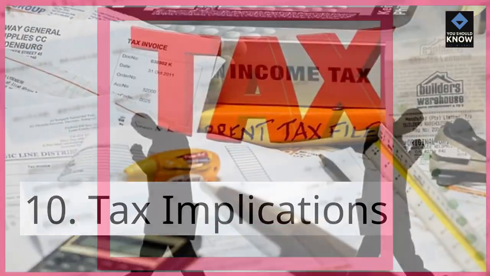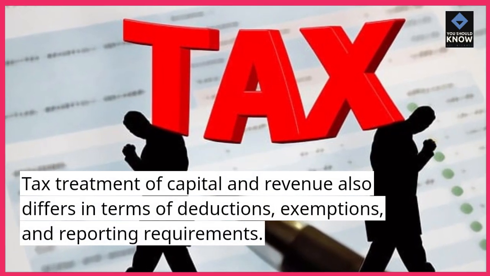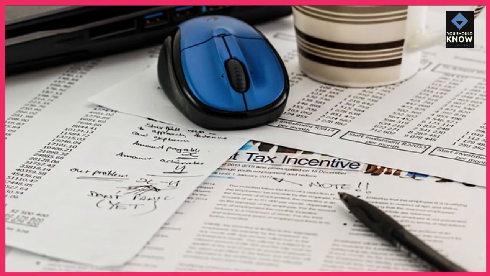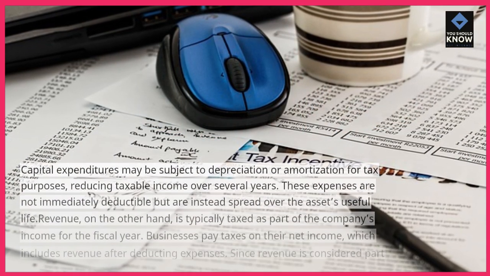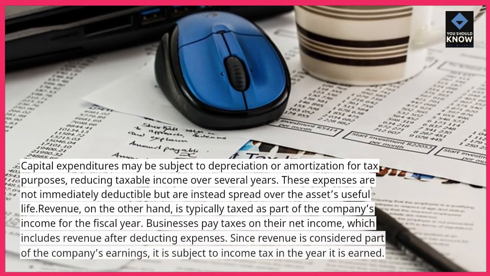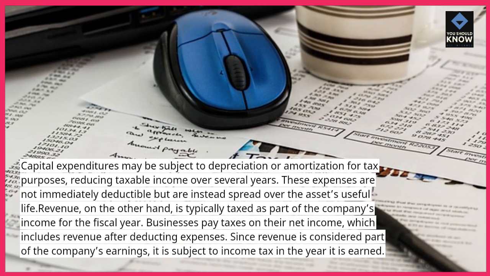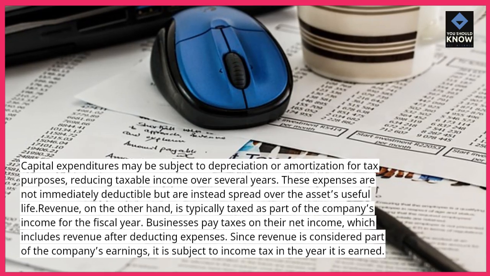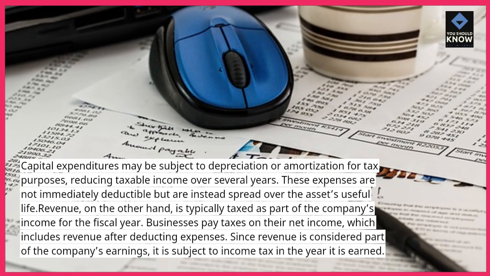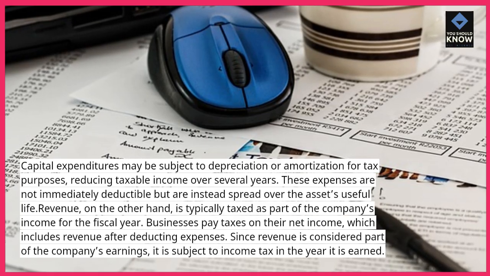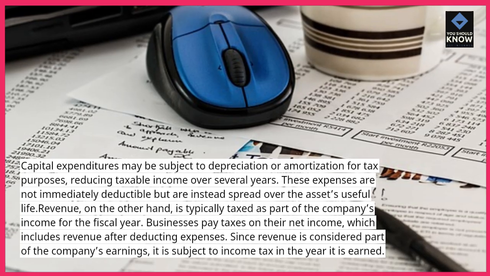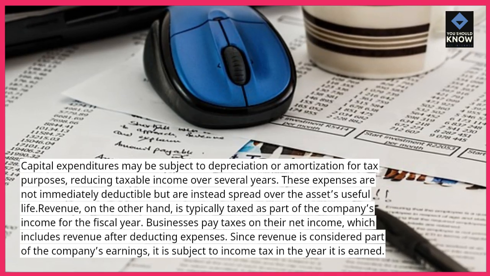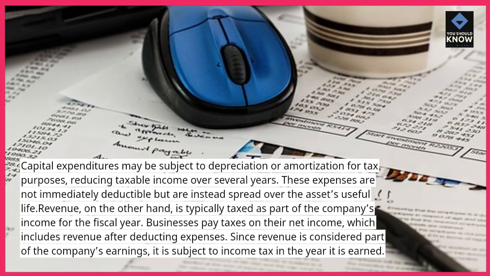10. Tax implications. Tax treatment of capital and revenue also differs in terms of deductions, exemptions, and reporting requirements. Capital expenditures may be subject to depreciation or amortization for tax purposes, reducing taxable income over several years. These expenses are not immediately deductible but are instead spread over the asset's useful life. Revenue, on the other hand, is typically taxed as part of the company's income for the fiscal year. Businesses pay taxes on their net income, which includes revenue after deducting expenses. Since revenue is considered part of the company's earnings, it is subject to income tax in the year it is earned.